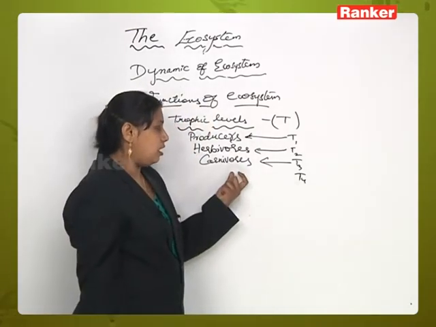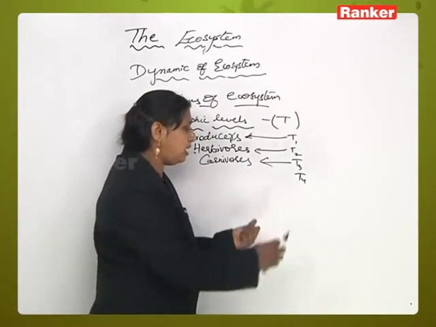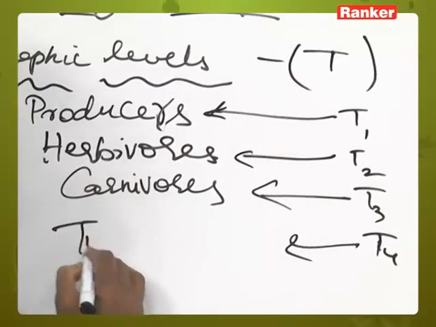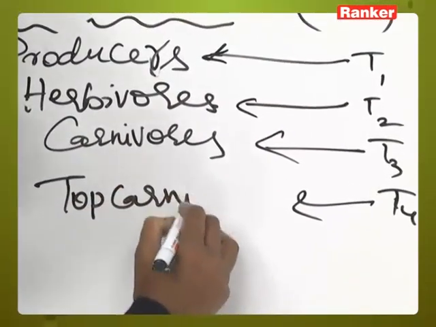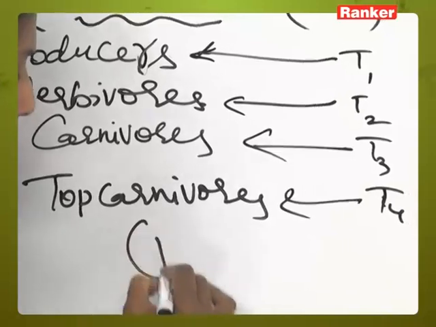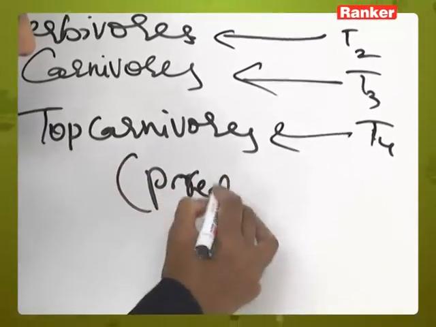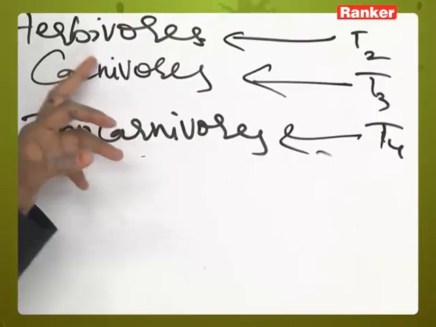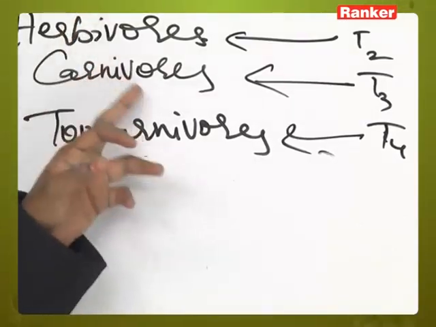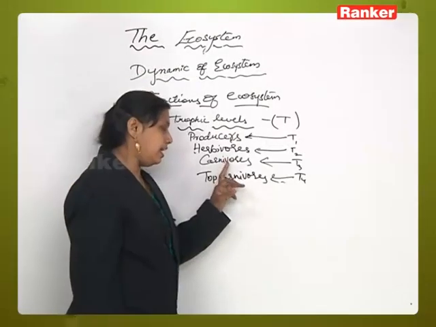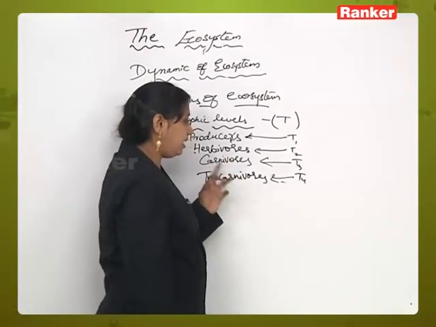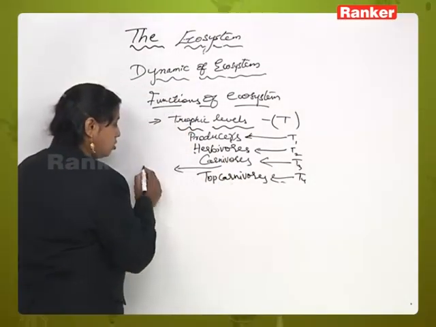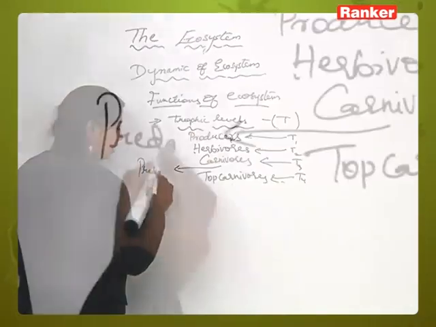After that there will be another layer called the T4 layer. Those are called top carnivores, and these are also called predators. Now what are predators or carnivores or top carnivores? Carnivores are those animals which depend on herbivores for food materials. Again, among the carnivores there are 2 to 3 layers in between. Those are called predators.